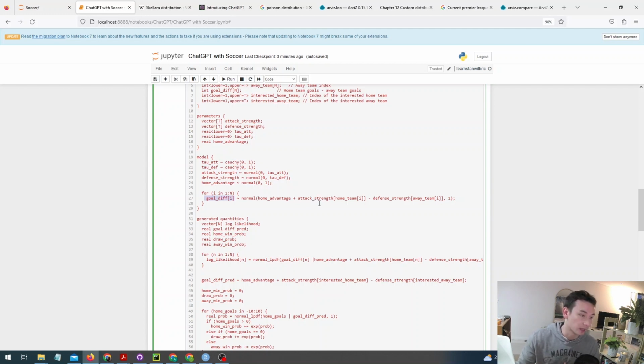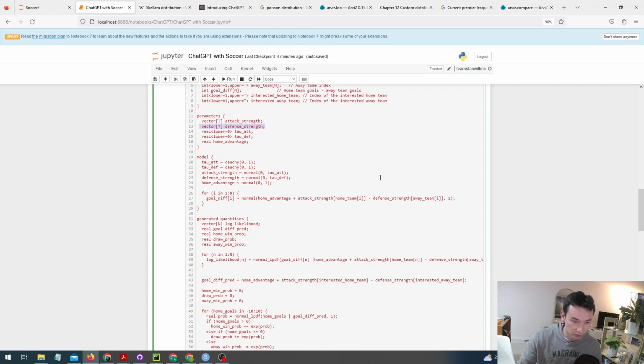So what I think actually makes much more sense here is to have a single vector of length T, which is just the team strength or team ability, and replace this expression here with simply the difference in team ability between the home team and the away team. That's going to do 2 things. Firstly, it's going to drastically cut down the number of parameters, so it's going to lead to a better fit. And I also think it's going to lead to less overfitting as well, because there are fewer parameters.